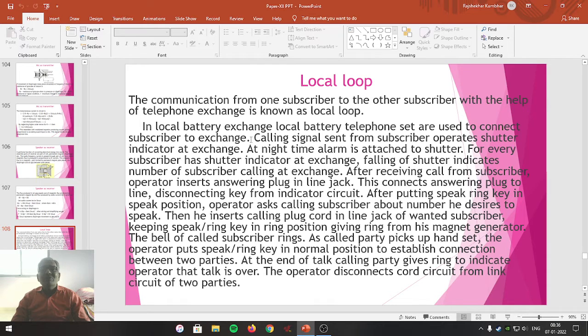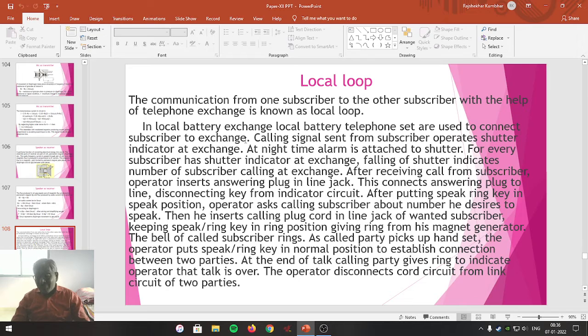telephone communication was not so much developed. At that time, the telephone connections were available only to the rich persons in that particular village or place who were connected with the telephone exchange.